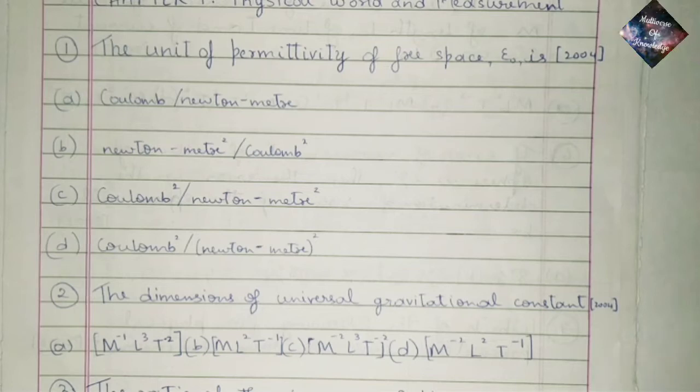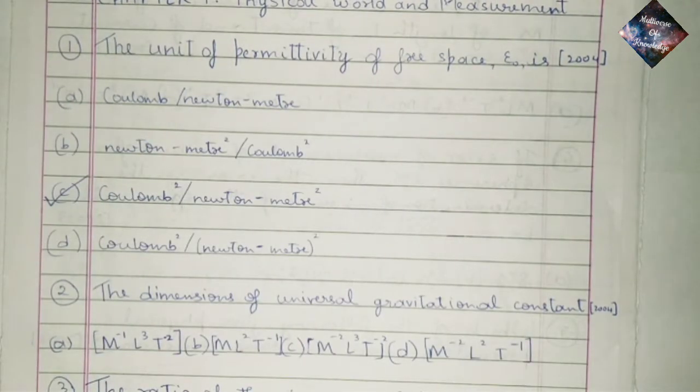Hello everybody, today we are going to solve previous year's questions of NEET or AIPMT from Physics Chapter 1, Physical World and Measurement. Question 1. The unit of permittivity of free space epsilon naught is, so as we know it is option C, Coulomb square per Newton into meter square.